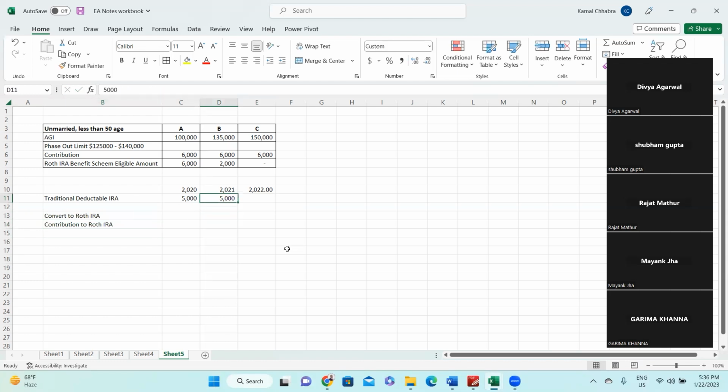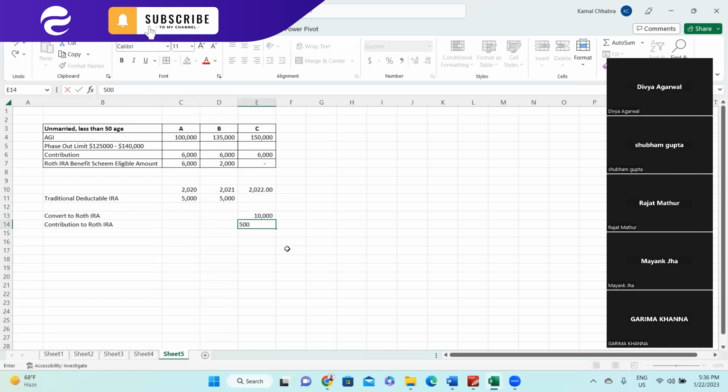So now you want this $10,000 to convert to Roth IRA, right? And in the current year, you want to make a contribution to Roth IRA. So in financial year 2021, in financial year 2020 and 2021,